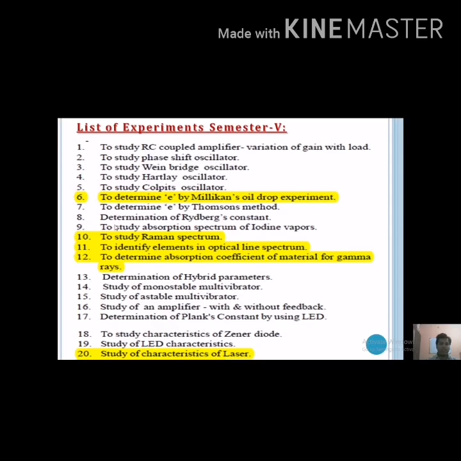Among these 15 experiments, we will perform a maximum of 11 to 12 experiments in this syllabus. Okay, so this is the list of experiments you will perform in this current semester.